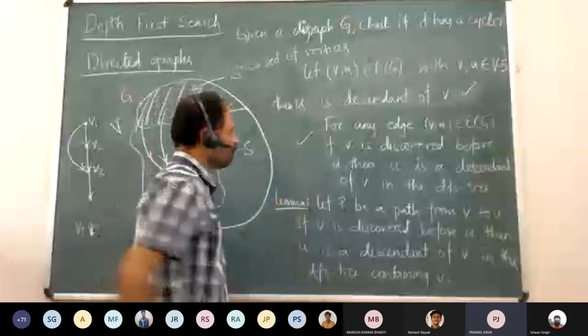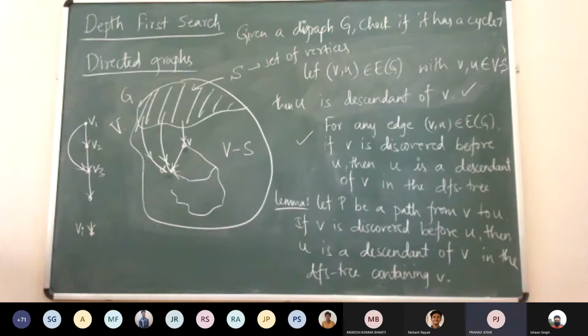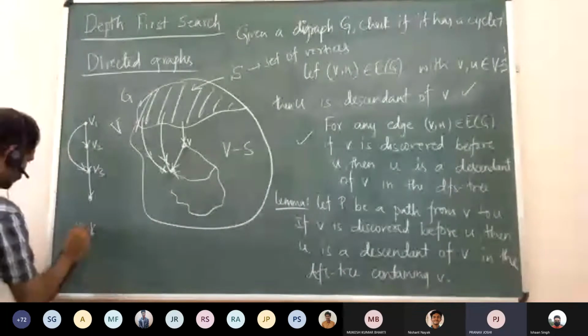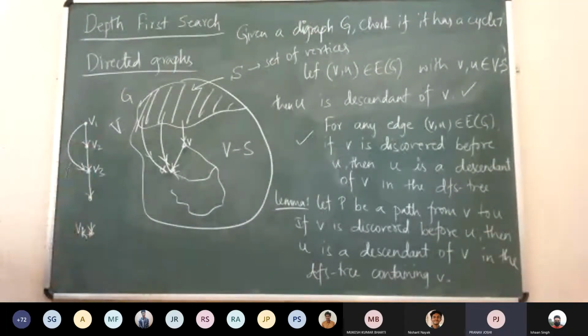So assume that the path has length some k. Then by induction we can say that Vk minus 1, all vertices till k minus 1, are descendants of V1 in the DFS tree.